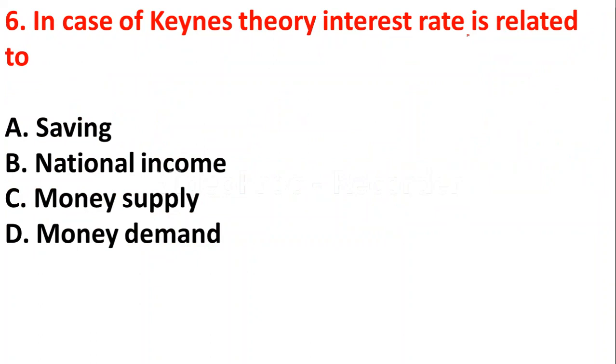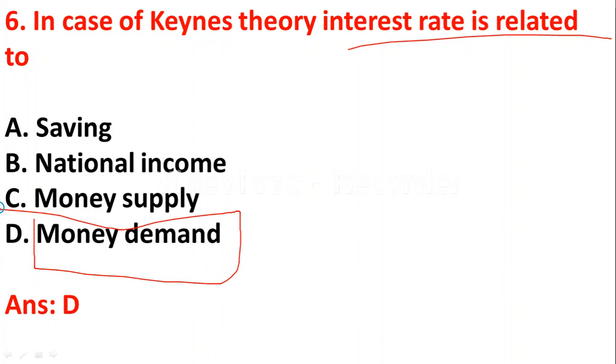The next question is, in case of Keynes' theory, interest rate is related to: option A, saving; option B, national income; option C, money supply; option D, money demand. So in case of Keynes' theory, interest rate is related to money demand. So option D, money demand, is the correct answer.